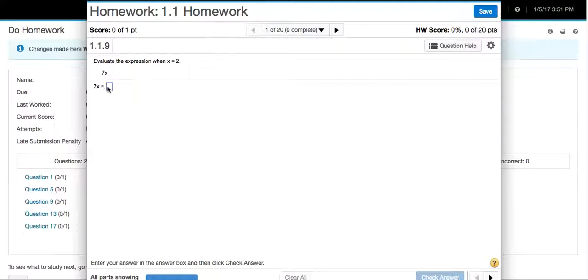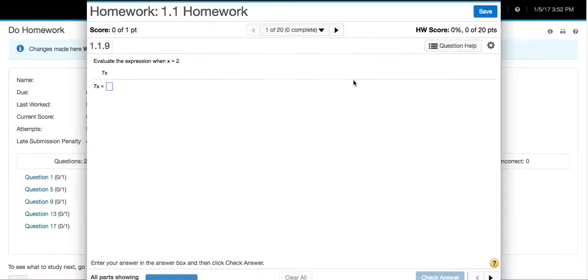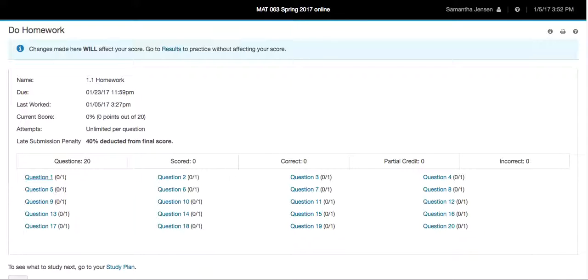One thing that you want to do after you complete the assignment is make sure that you save so that it's saved. You can also start and stop the homework at any time. Just make sure that you save it. So I'm going to stop that, but I don't want to save that. Okay, so that's what your homework will look like.